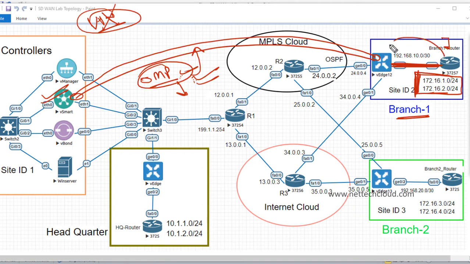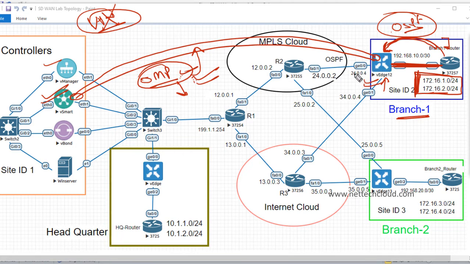Prefixes will be advertised to this WAN edge device, right? With this OSPF. Even no need to configure the OSPF protocol onto this WAN edge device, and even we cannot do that. Once this device joins the controller, like vManage, we cannot do configuration locally on this device.